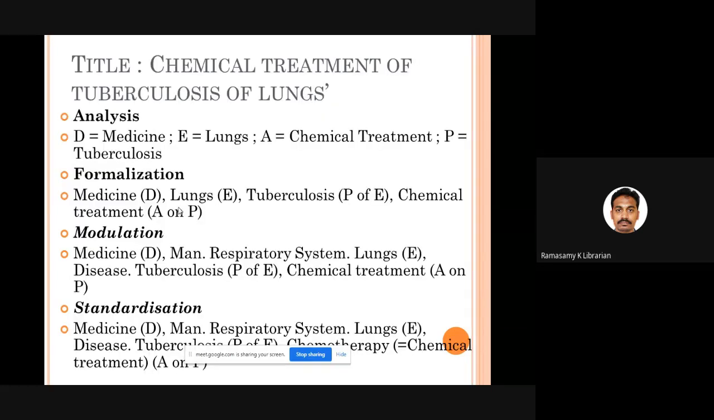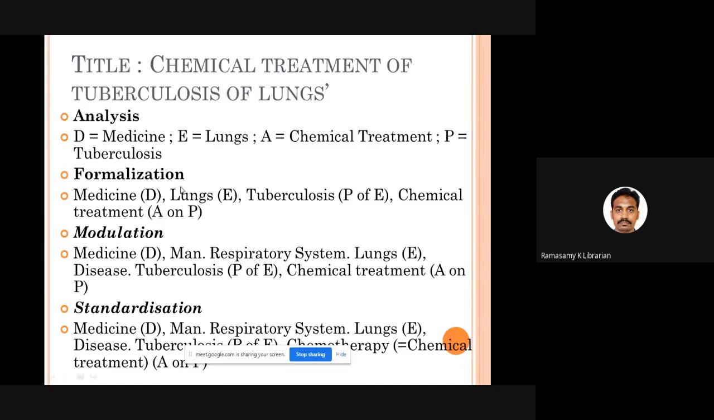Just one example. You have received a book in the library called Chemical Treatment of Tuberculosis of Lungs. First step, analyzing. What is D? What is the subject? Main subject, medicine. Then comes E, meaning entity, that is equal to personality. What is the personality here? Lungs. You are talking about lungs. What is the attribute of lungs? You talk about chemical treatment. And what is the property? Tuberculosis. So chemical treatment is action. Tuberculosis is a property of the element called lungs.